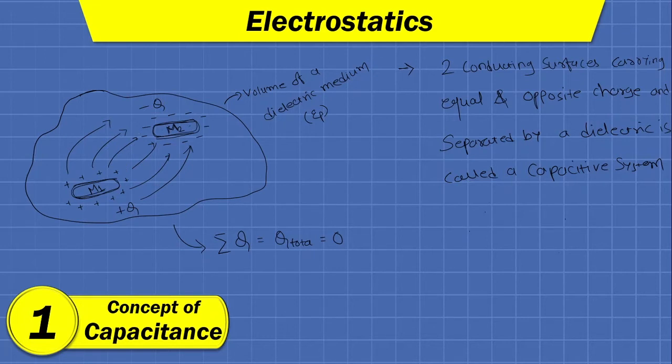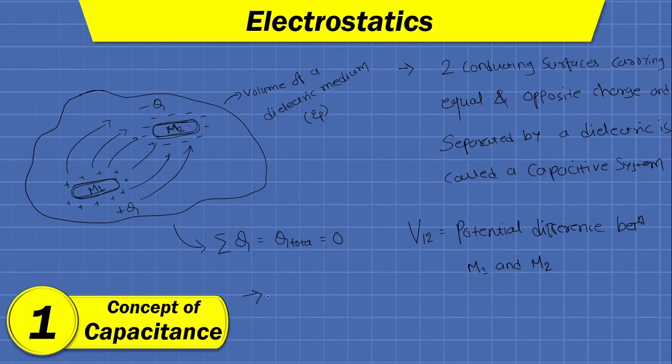There exists a potential difference between two surfaces M1 and M2, and let the potential difference, let us say V12, be equal to the potential difference between M1 and M2. The ratio of the magnitude of the total charge on any one of the two conductors and the potential difference between these conductors is called the capacitance.